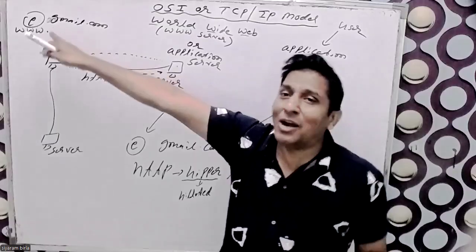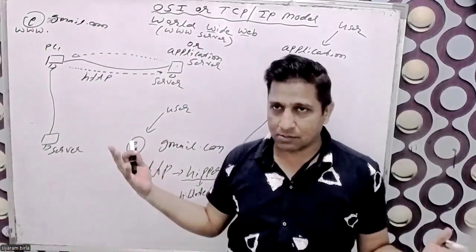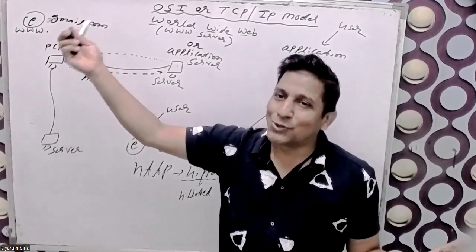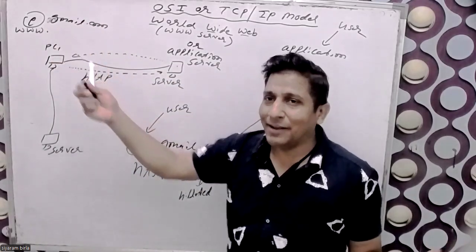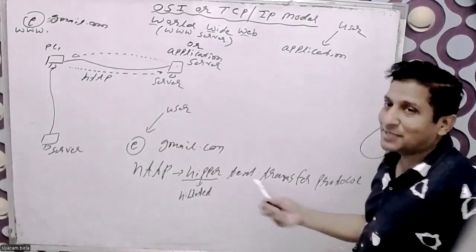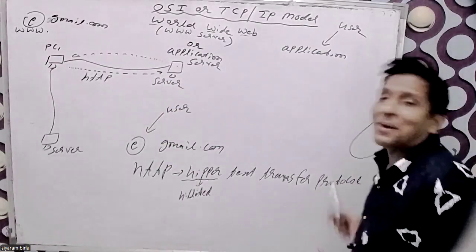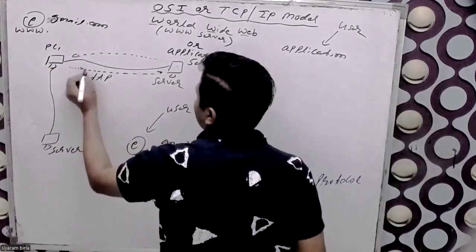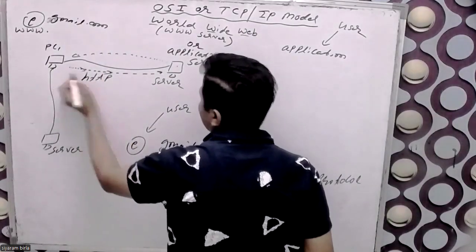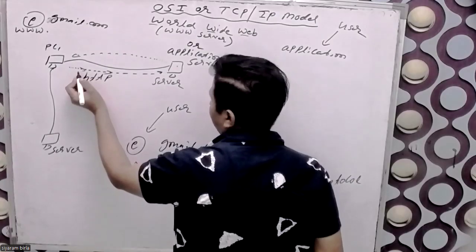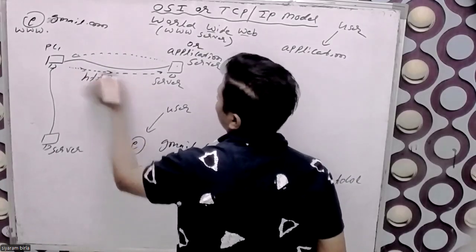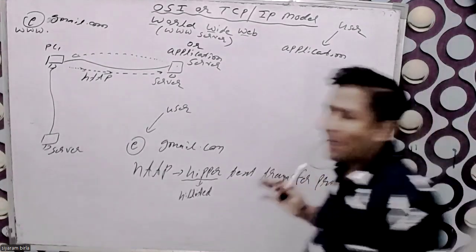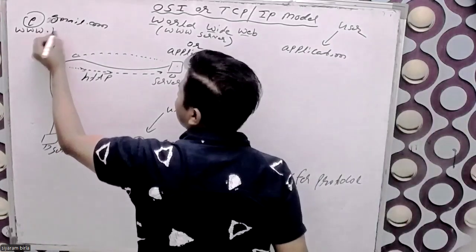I write down gmail.com, so it is the text which is highlighted in the Internet Explorer. So automatically it is hypertext, meaning highlighted text transfer protocol. What do you mean by transfer protocol? It means the request is transferred, I need the application form, so it is called the transfer protocol.